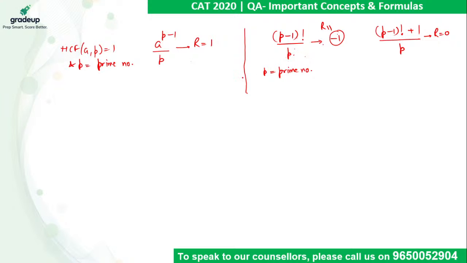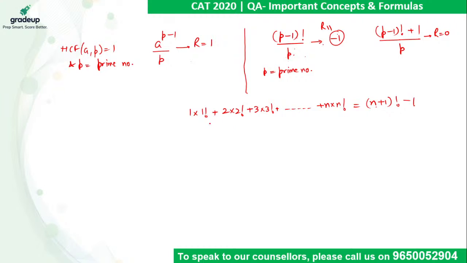Then if we come across a question of the type 1 into 1 factorial plus 2 into 2 factorial plus 3 into 3 factorial, and so on up to n into n factorial, this sum is always equal to (n plus 1) factorial minus 1.